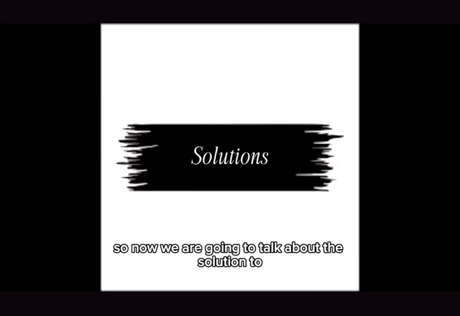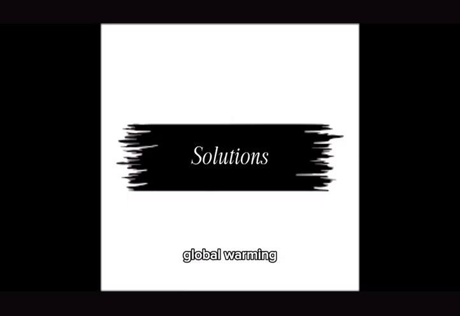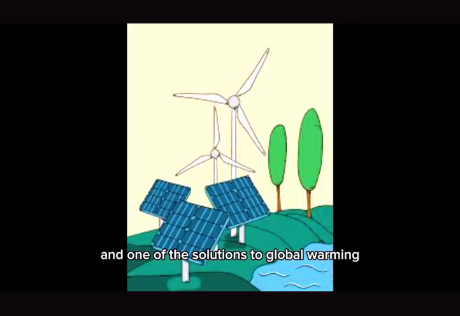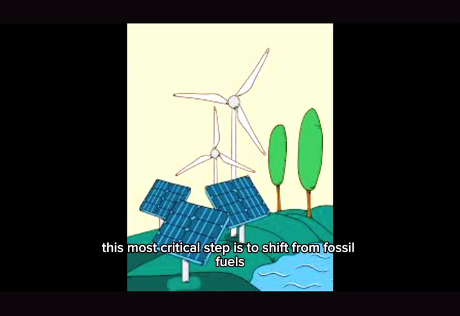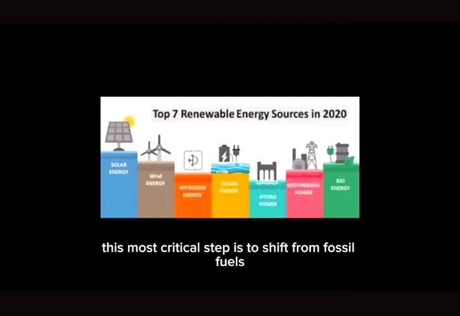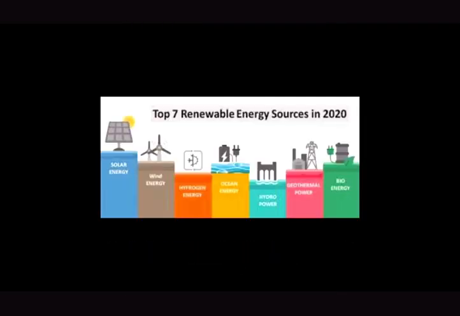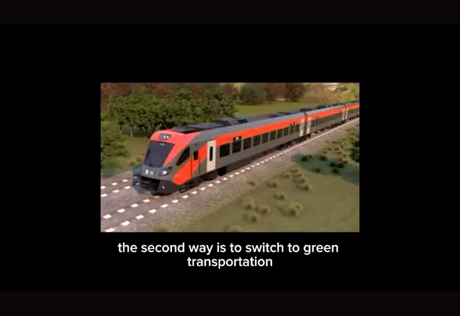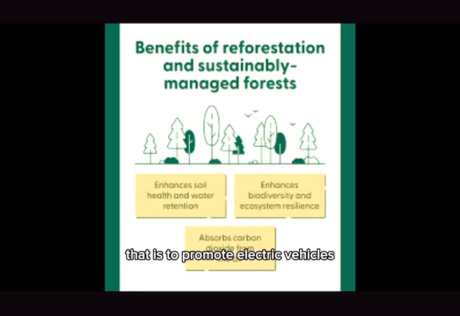So now we are going to talk about the solutions to global warming. One of the solutions is the transition to renewable energy. The most critical step is to shift from fossil fuels to renewable energy sources such as solar power, wind power, hydropower, and biomass. The second way is to switch to green transportation, that is, to promote electric vehicles and public transit.